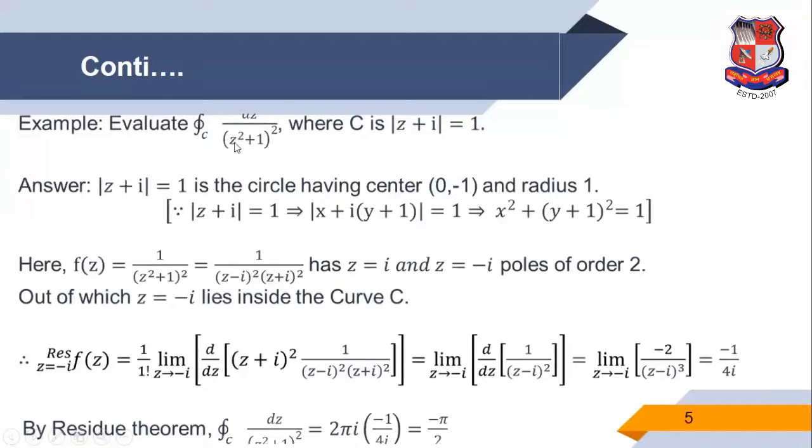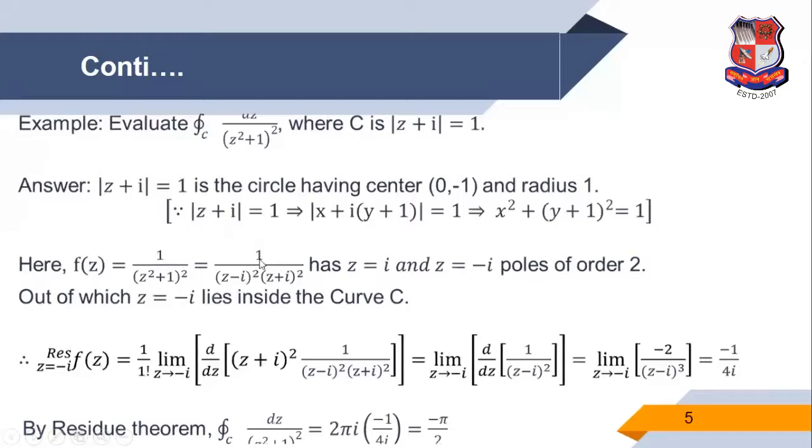Now we discuss the function f of z. So f of z is 1 upon (z square plus 1) whole square. So first we factorize z square plus 1. We know that z is equal to i and z is equal to minus i are the factors of z square plus 1. So the factors are (z minus i)(z plus i).